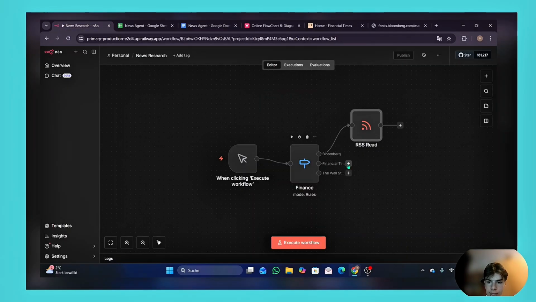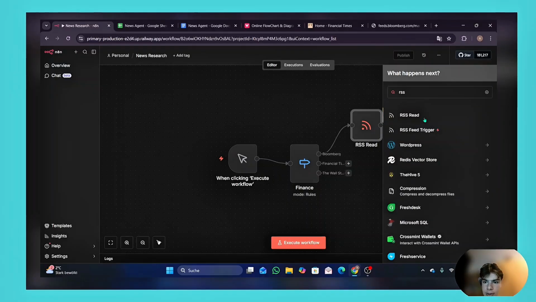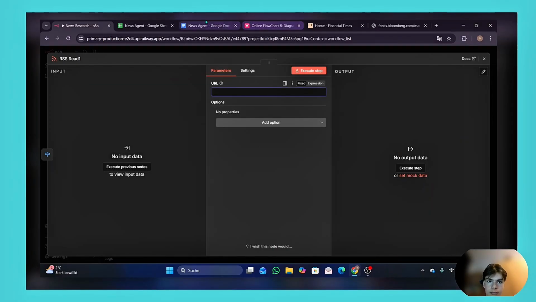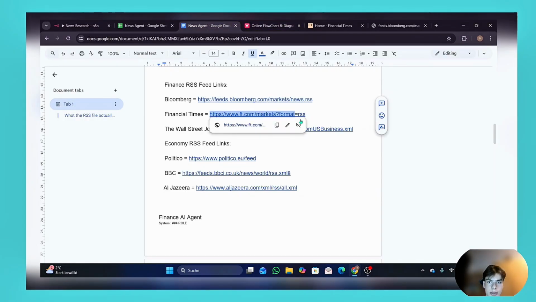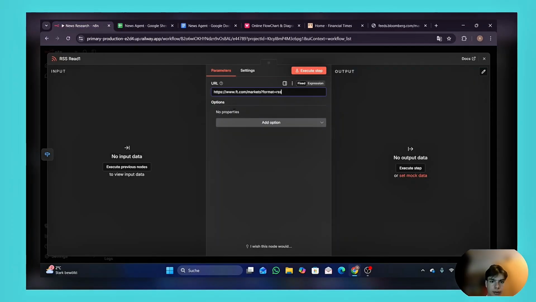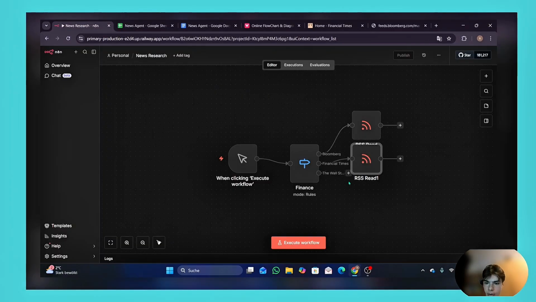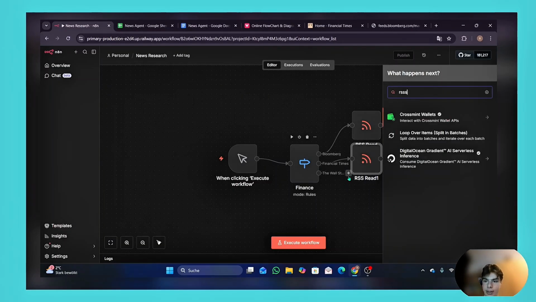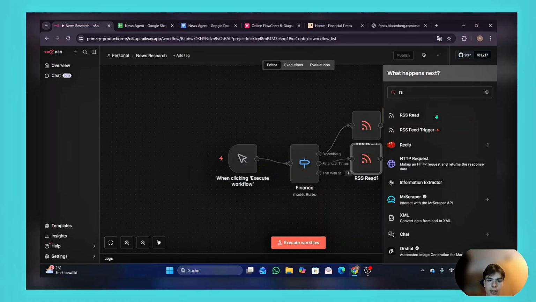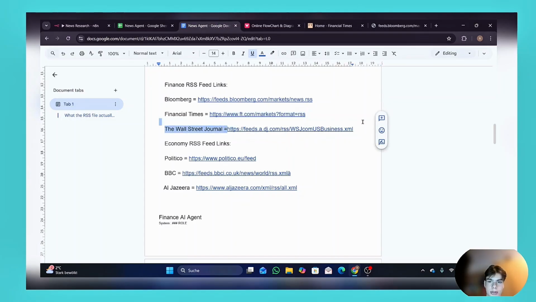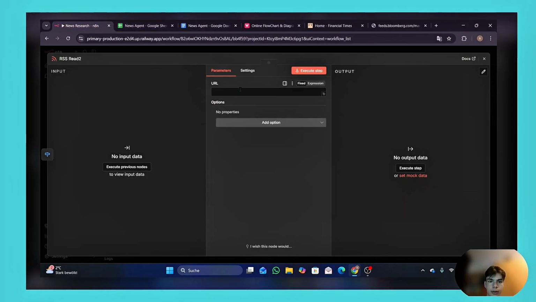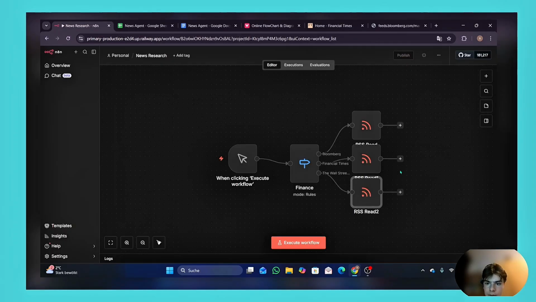Then we have Financial Times. We have to add this node called RSS read. We go to our docs, copy it, and paste it in there. Let's do the same for the Wall Street Journal, RSS read. Oops, right there. Take the link from the docs and paste it in there. Okay, let's try to execute this workflow and see if we actually get the information.